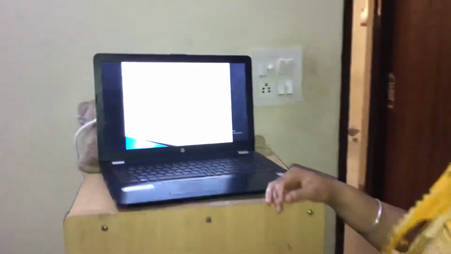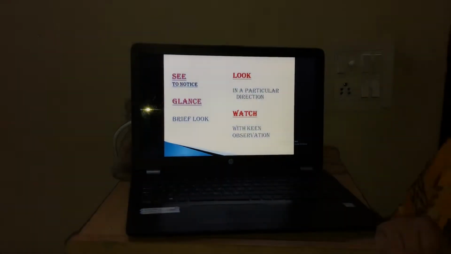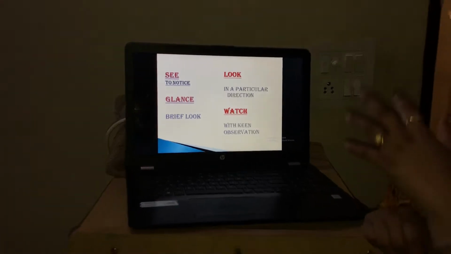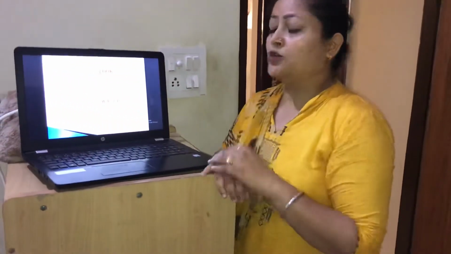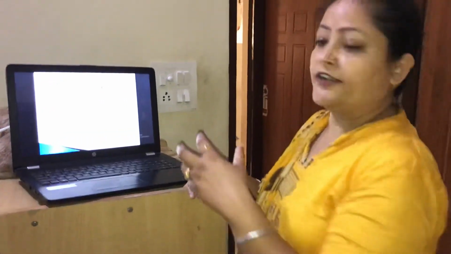The next set of words, in this slide we have 4 words: see, look, glance and watch. The meaning of these 4 words in Hindi is dekhna. But to understand the meaning in English, we create a situation. For example, I am standing in the class. जब मैं सभी को देख रही हूँ, a casual look है, then we use the word see.